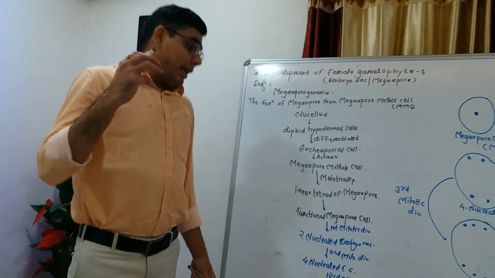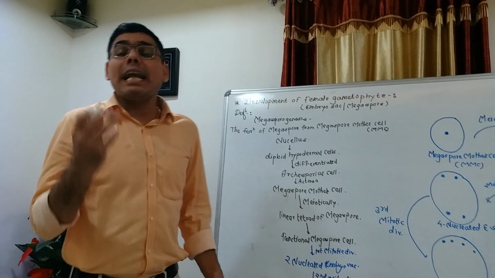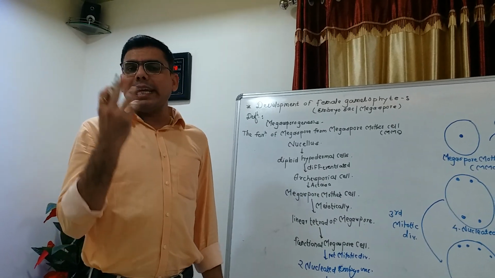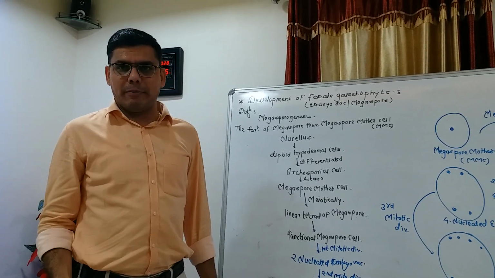So these 8 nuclei are arranged in two groups, and each group contains 4 nuclei at